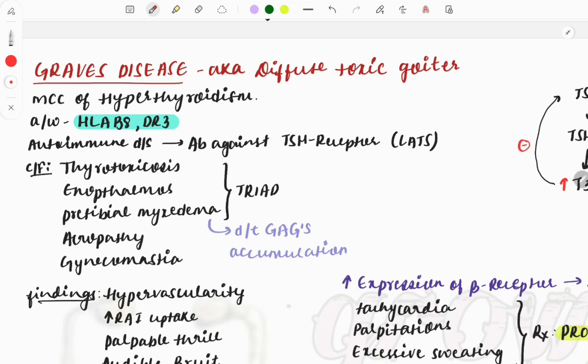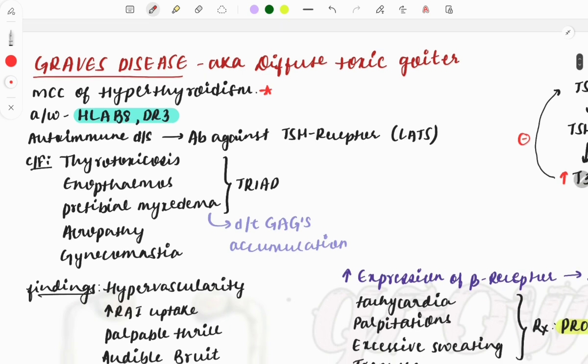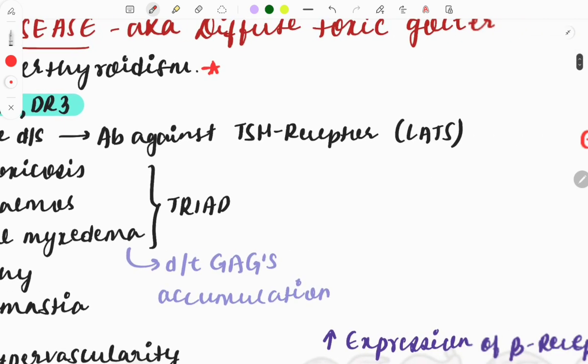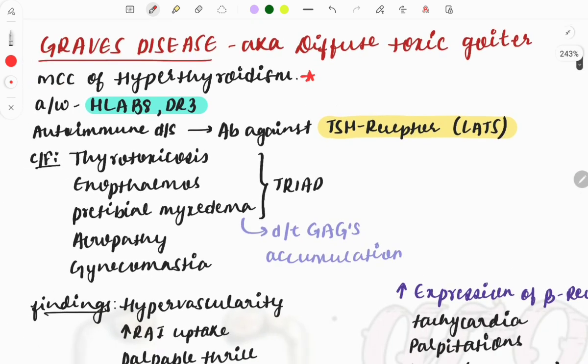So this is the most common cause of hyperthyroidism, asked in integration with medicine as well as surgery, physiology, everything. Okay, so Graves' disease or hyper and hypothyroidism, you can expect one question. So most common cause of hyperthyroidism is Graves' disease. This is associated with HLA-B8 DR3. The mechanism is autoimmune disease. Antibodies will be targeted against the TSH receptor, and this is important, LATS, long acting thyroid stimulator.